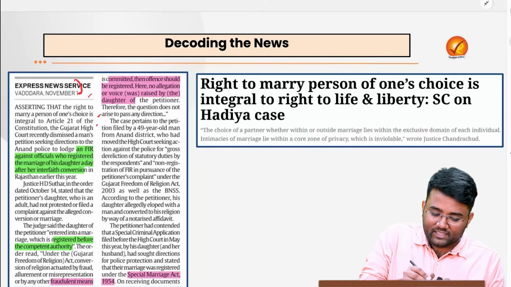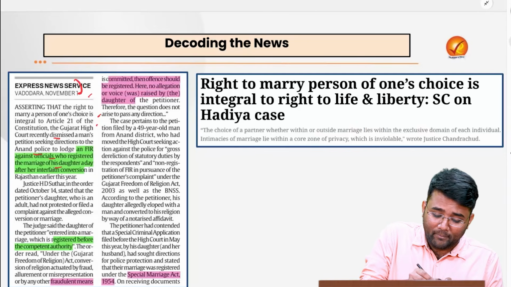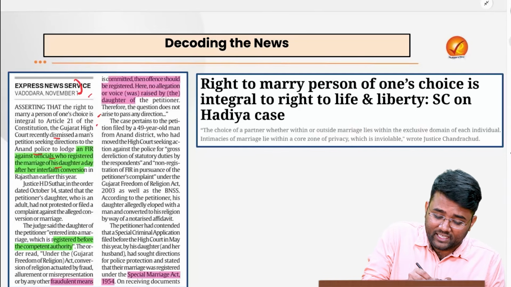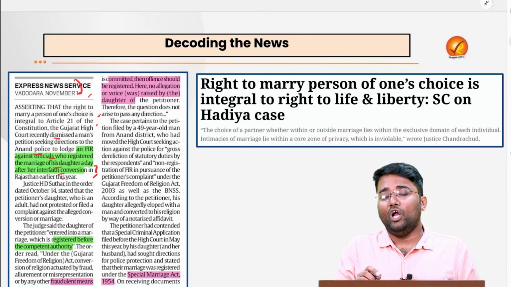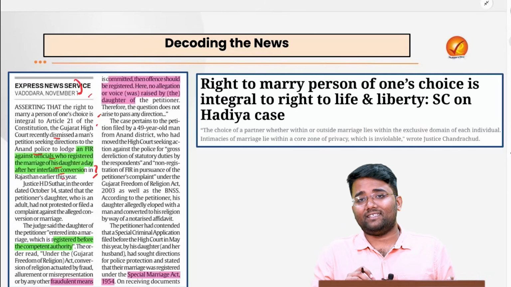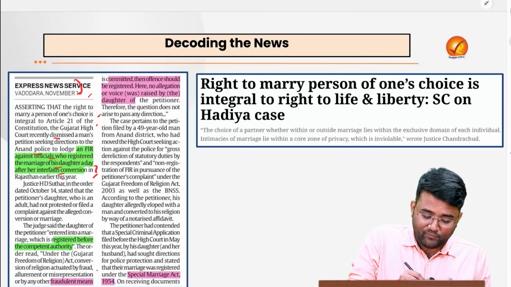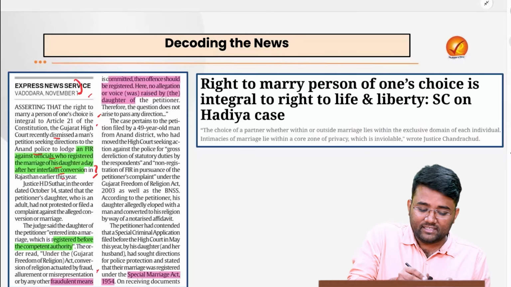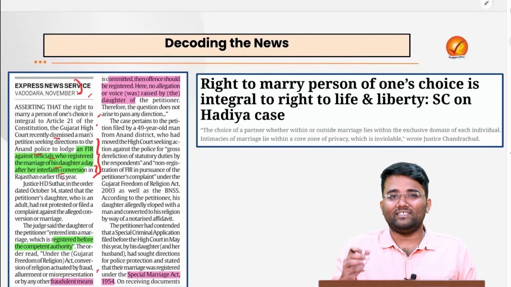This was said by the Gujarat High Court, and they recently dismissed a man's petition seeking directions to the Anand police to lodge an FIR against the official who registered the marriage of his daughter a day after the interfaith conversion in Rajasthan earlier this year. The father of the daughter said that because this interfaith conversion happened by fraudulent means, an FIR should be lodged against the officials who registered the marriage of the daughter.